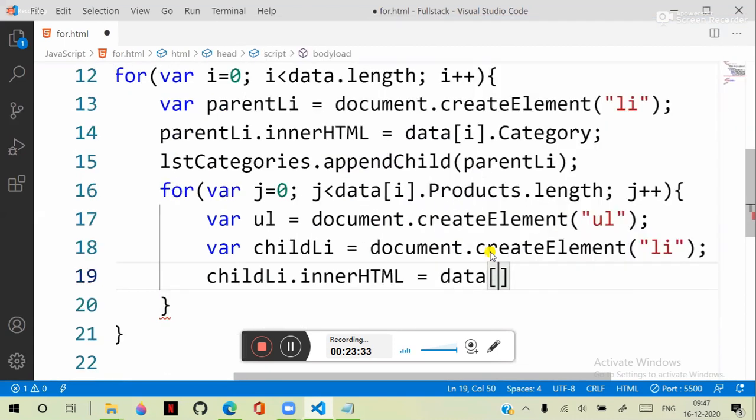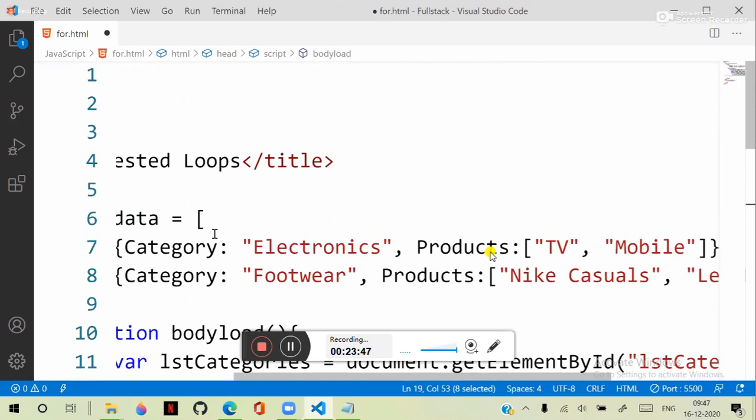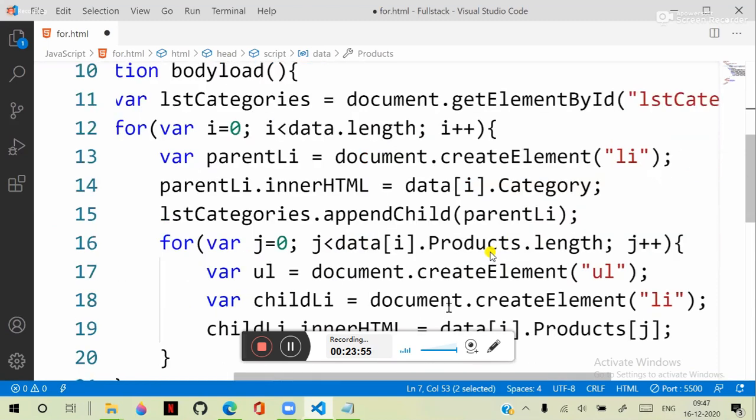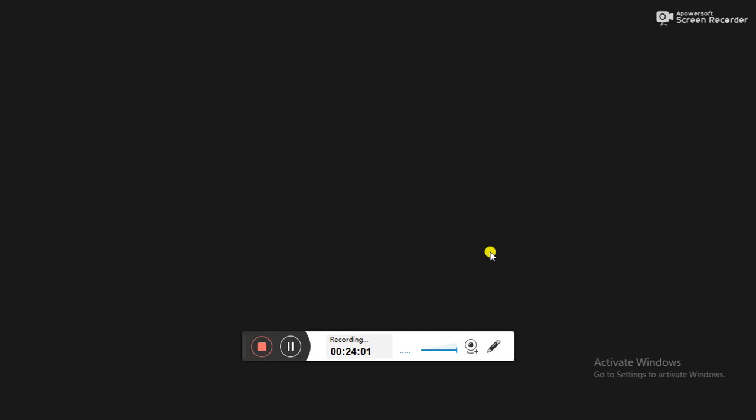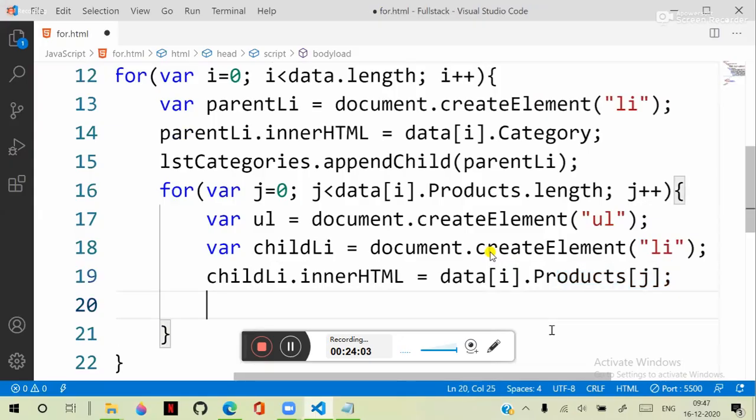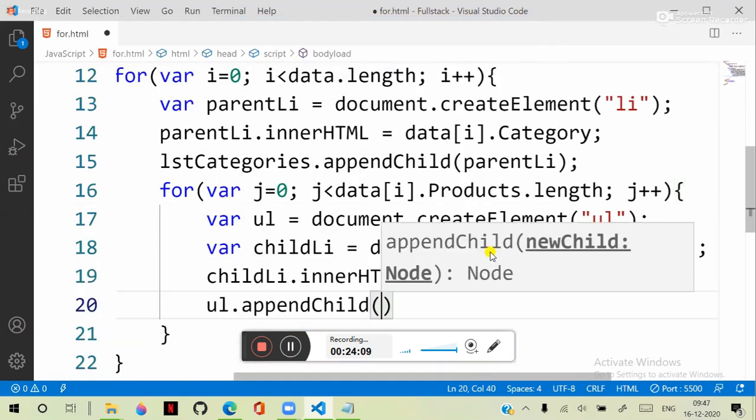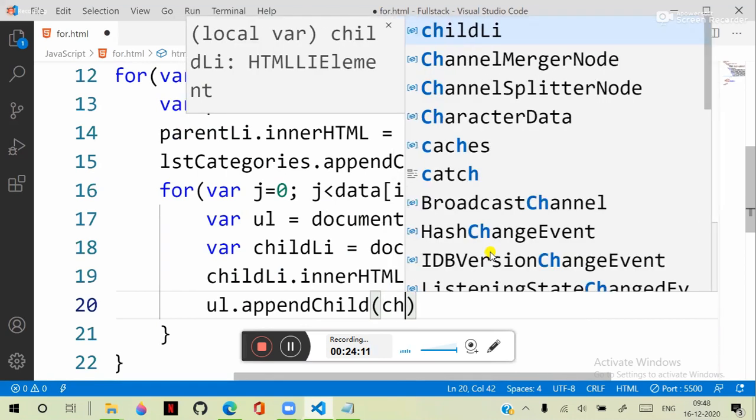it contains data of i dot products of j. This is nothing but the first object, the first object's first value. J is 0, so it will get the first value. And this child list item must be added to the unordered list. That means ul dot append child, so the child list item must be added.